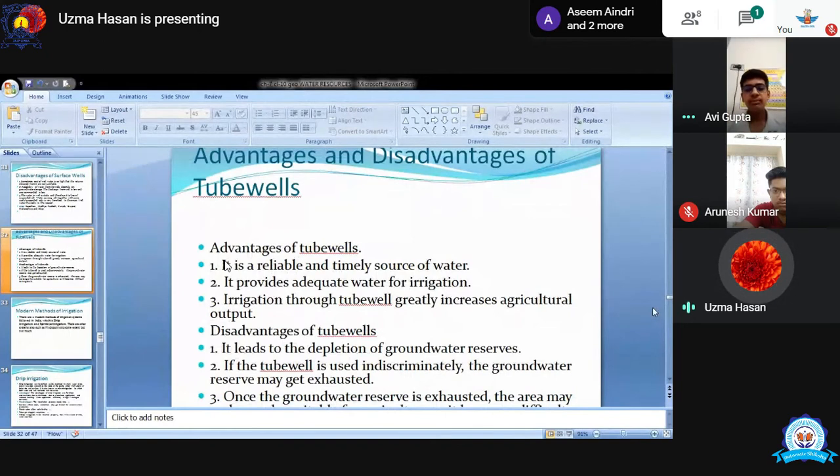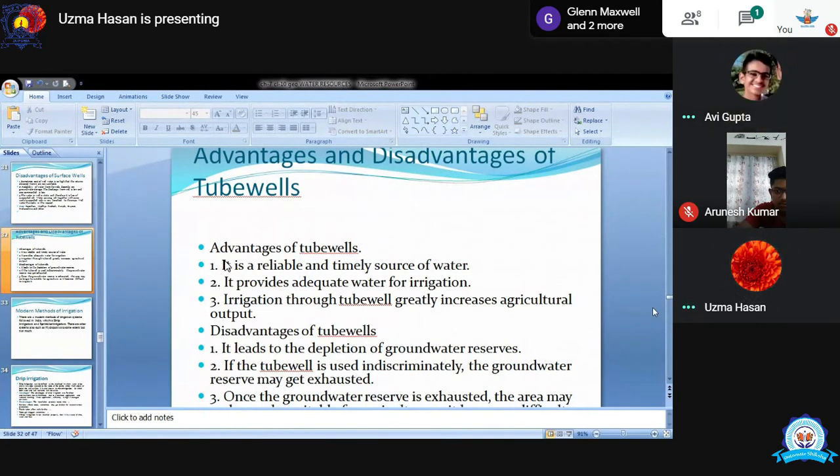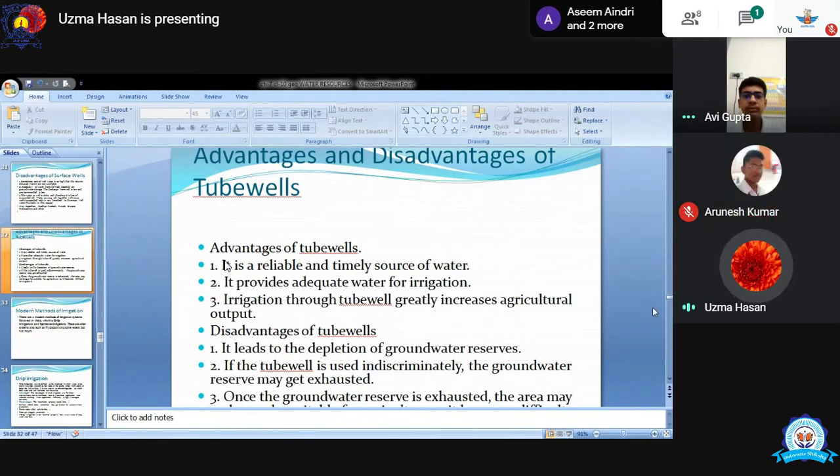What are the advantages of tube well? It is a reliable and timely source of water. Whenever you need water, just put the switch on and you will get the water. It also provides adequate water for irrigation. Whatever amount of water you need, you can get it from the tube well. It also greatly increases agriculture output, because we can easily get lots of water with the help of tube wells.